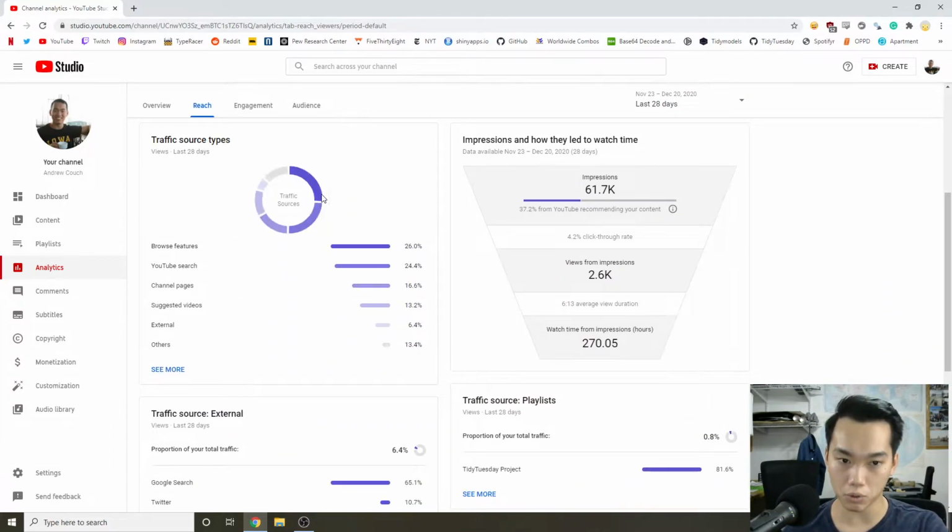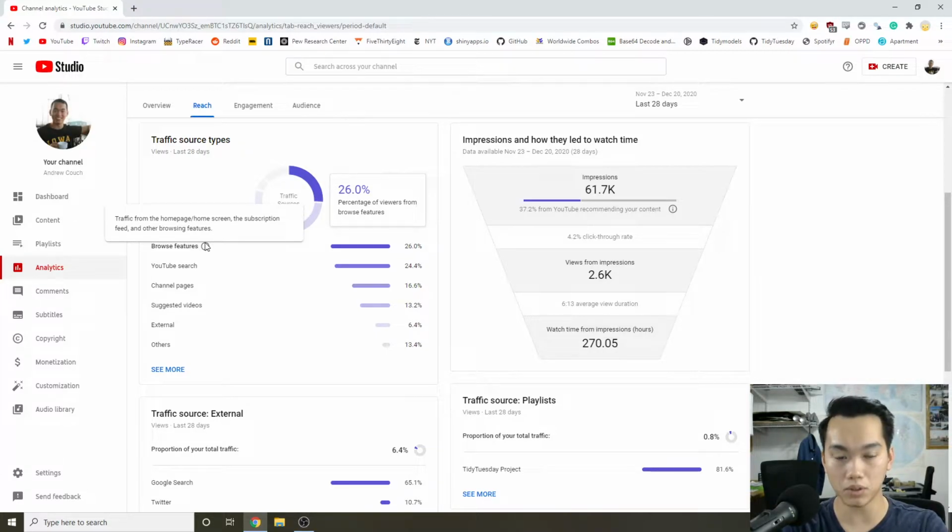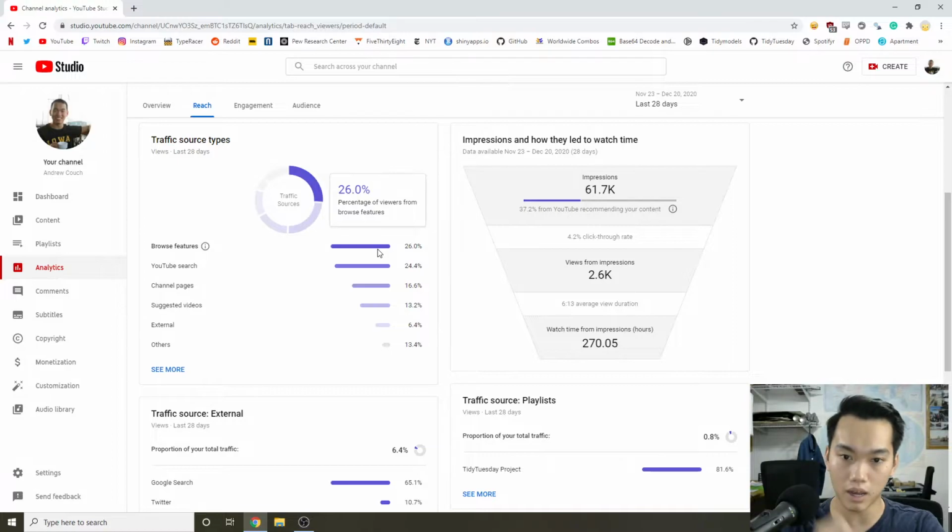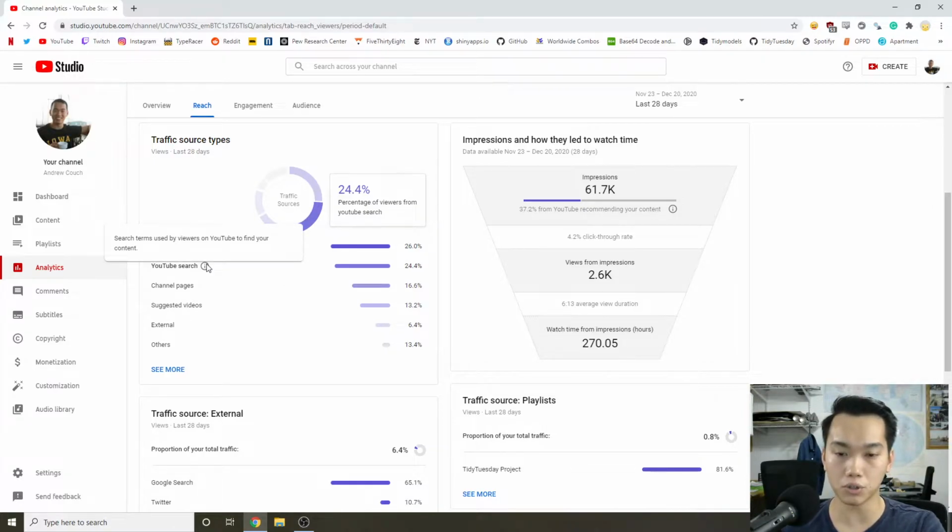We can also get traffic sources. So most of it comes from browse features. And this is a little bit different. This is like home screen, subscriptions, and just the front page. So sometimes when you're looking at videos, it'll have recommended stuff. Sometimes it'll be subscribers. I would expect the majority of my viewers or traffic is going to come from subscription or recommendations. The second is the actual YouTube search, which I thought was a little interesting just because it's talking more about how someone's going to be searching R Shiny dashboards on YouTube, and then they're going to find my videos and click on it.